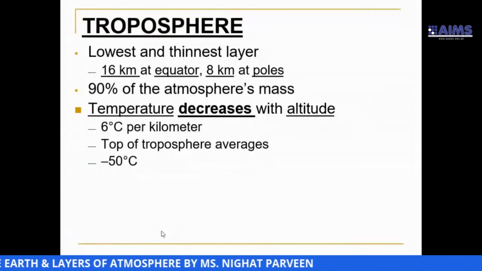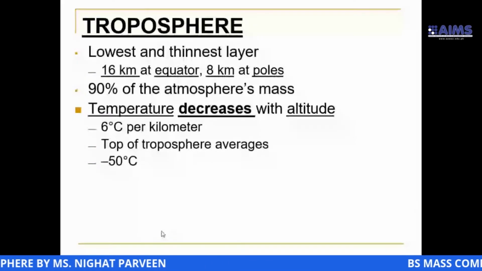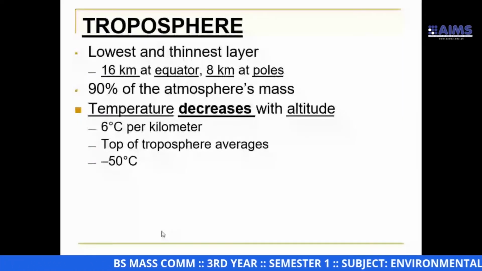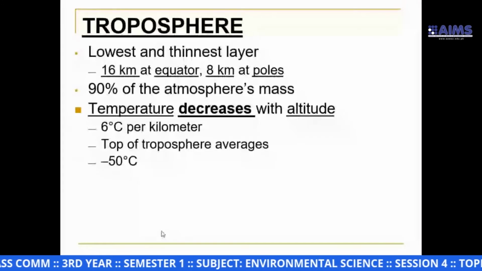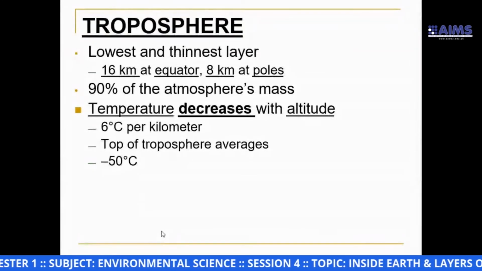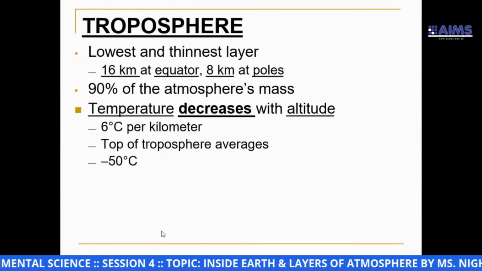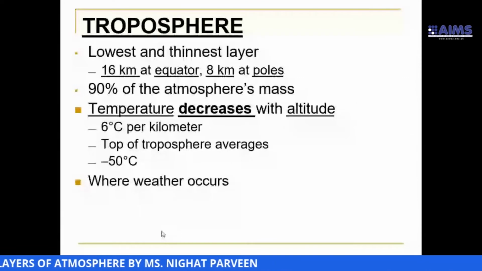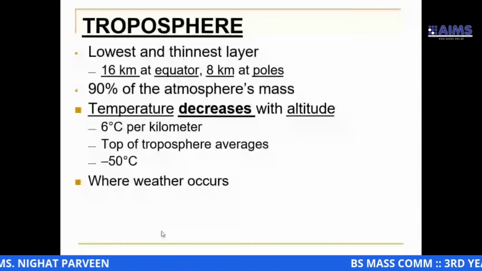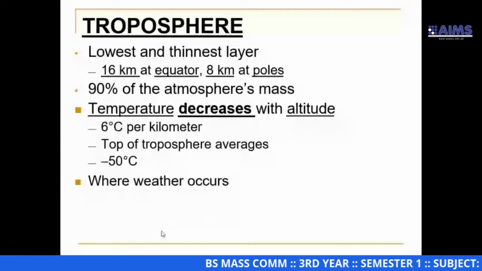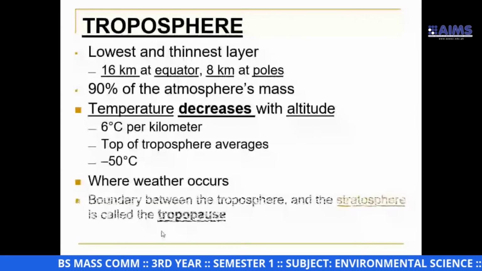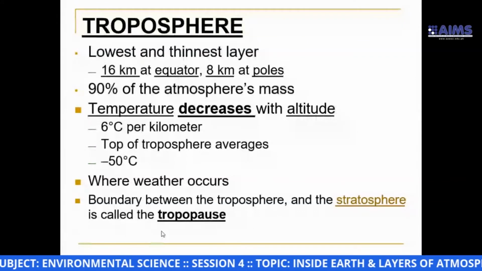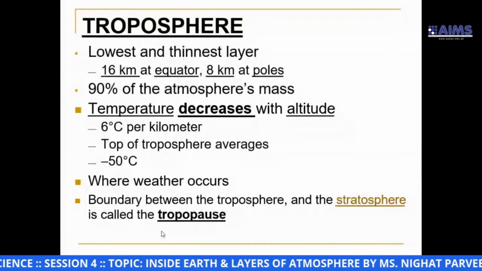Almost 6 degrees Celsius per kilometer. It is estimated that the top of the troposphere averages minus 50 degrees Celsius. See, it's too cold, minus 50 degrees Celsius. So you can think that weather conditions can occur here. You can observe different sorts of weather scenarios in this sphere.